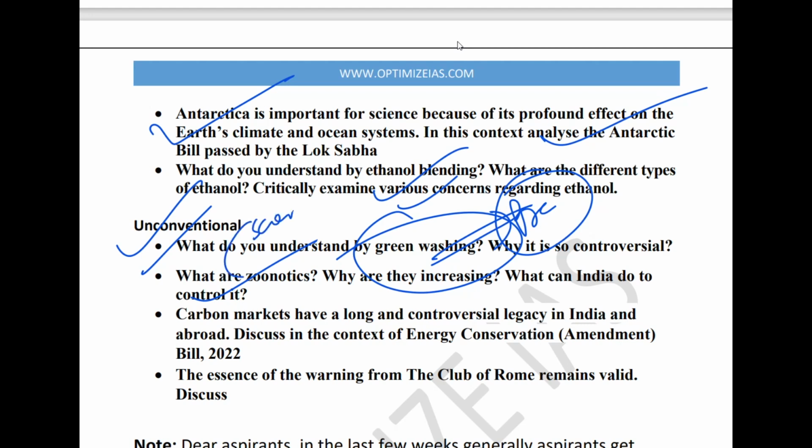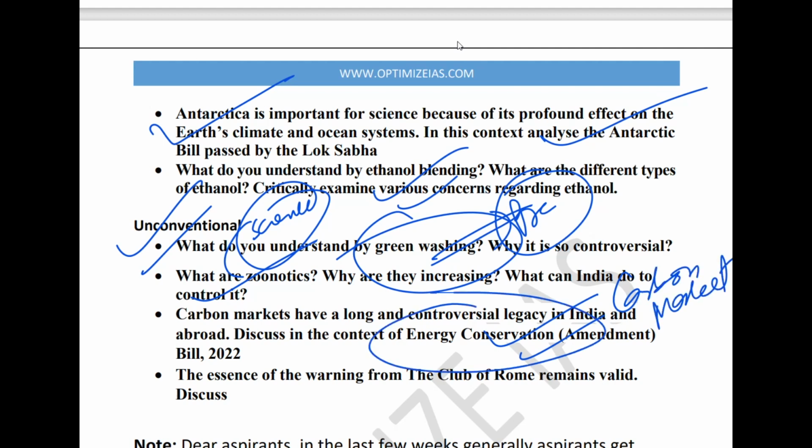Last but not the least is the concept of carbon market. They can ask about carbon market. And recently the Energy Conservation Bill has been amended, which basically brings carbon trading to India. So this is a very important development. I must say that this is one of the most important topics for this year. So let me briefly tell you which are the most important topics.